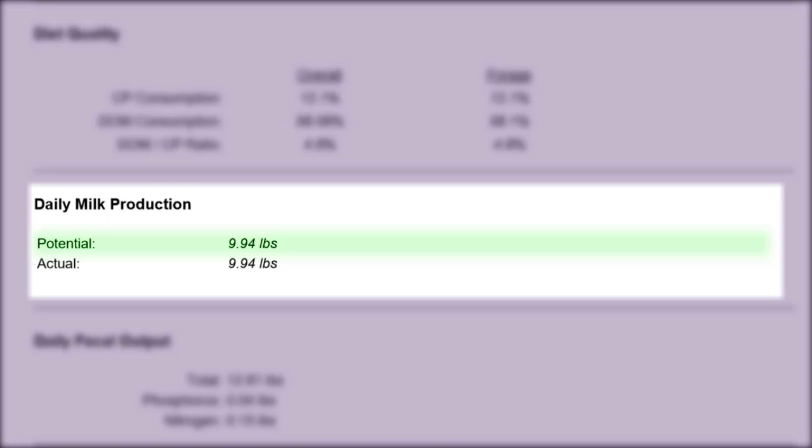Potential milk production is the average amount of milk that can be produced by your animals at a given point in the lactation cycle based on the protein and energy balance conditions at the time you send in your sample. If actual milk yield is less than potential milk yield, this would indicate that a protein and/or energy deficiency exists and may need to be addressed through supplementation or other management in order to maintain potential milk production.